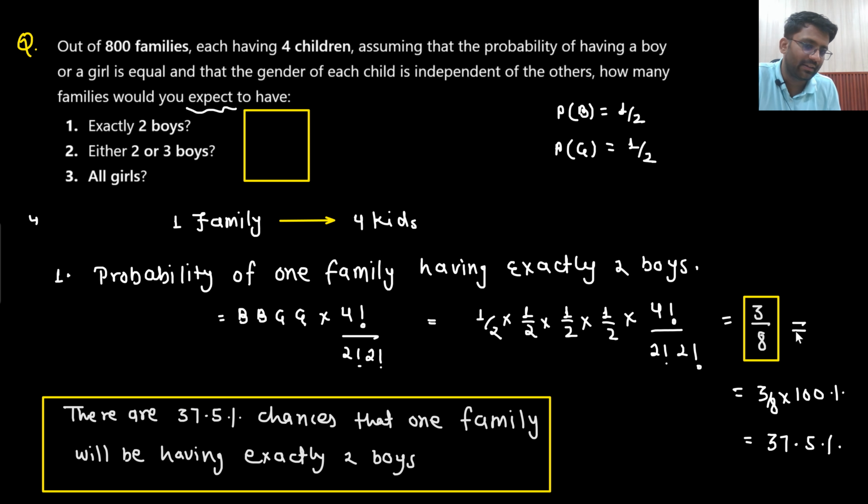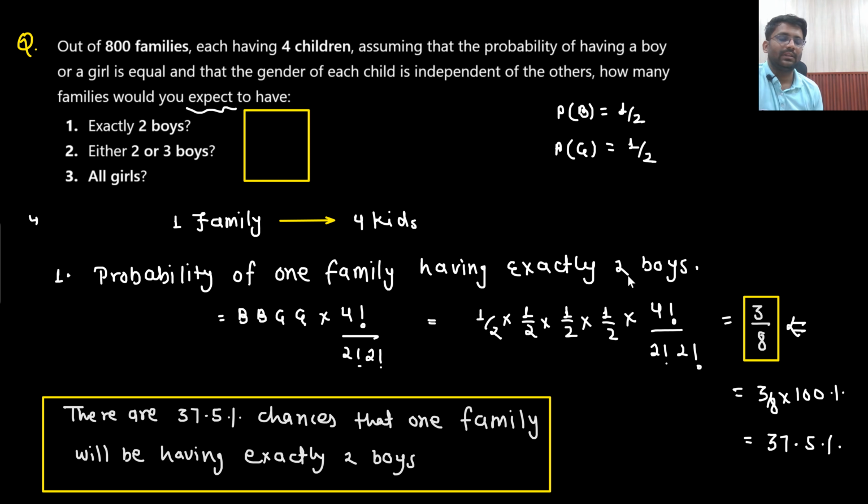Can I say in this manner? From this 3 by 8, can I say one thing? What is 3 by 8? 3 by 8 is the probability of one family having exactly 2 boys. Understandable? So can I say that out of 8 families, it is expected that 3 families will have exactly 2 boys.